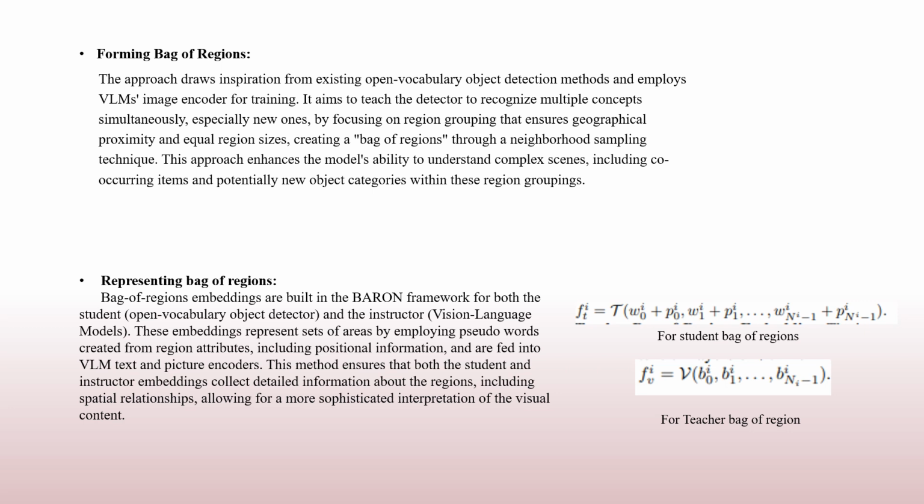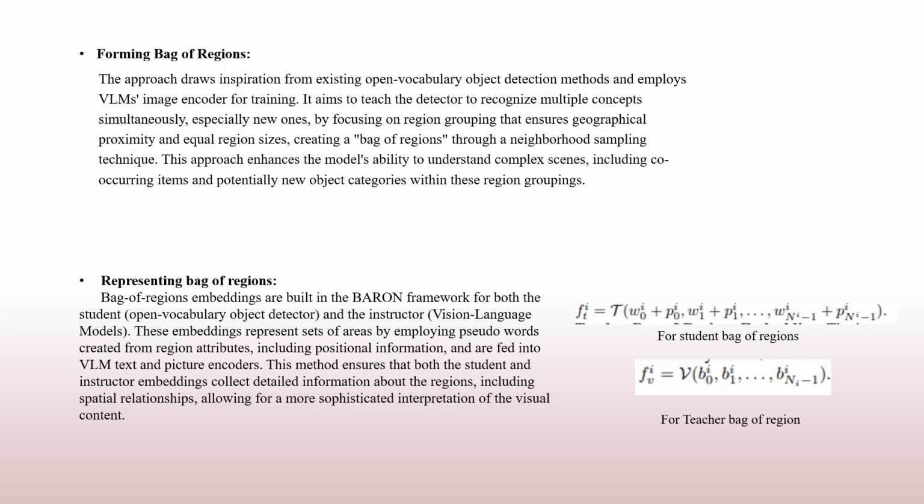Representing bag of regions: an innovative system for open vocabulary object detection analyzes groups of regions in images, where each region is described by pseudowords. It employs a dual approach, one for the student, the object detector. It generates a bag of regions embedding, incorporating both pseudowords and special positional embeddings. These positional embeddings capture crucial spatial details like the position and shape of each region, akin to the placement of words in a sentence, thus preserving the contextual relationship between regions.